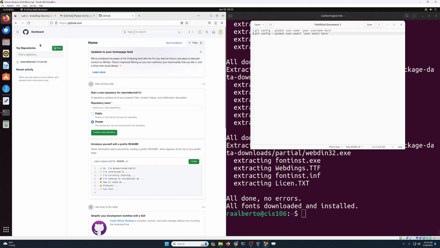Now we are going to simply fill in the gaps. This here is my username, so I'm going to copy this and type it right over here. My email address is this@gmail.com.